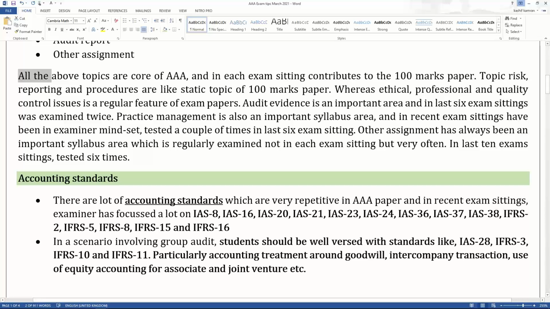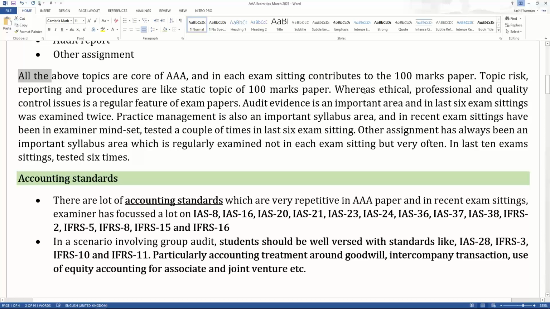Have you ever seen an exam sitting without a risk question? Never. Without a reporting question? Never. Without a question on procedures? Never. These are static topics of a 100 marks paper. So how can you compromise your preparation on these topics?